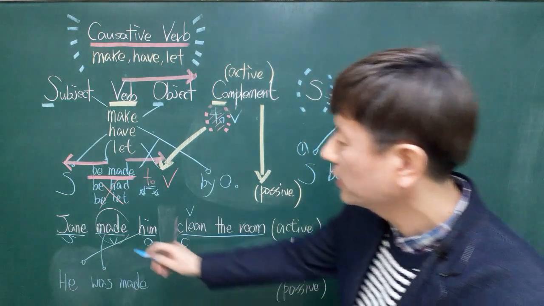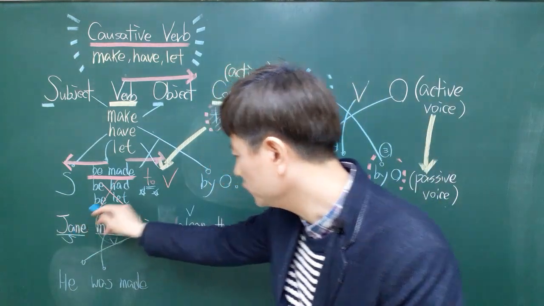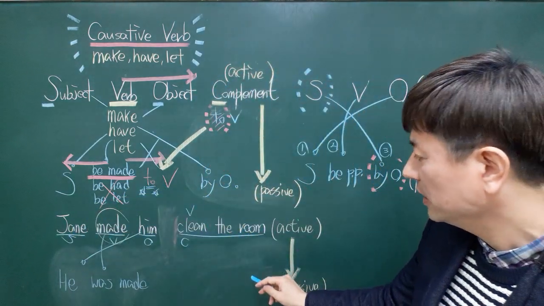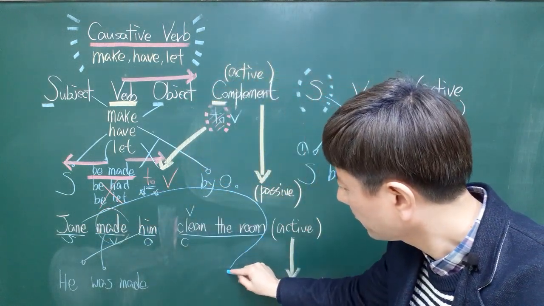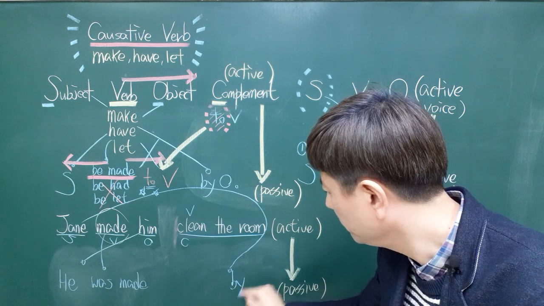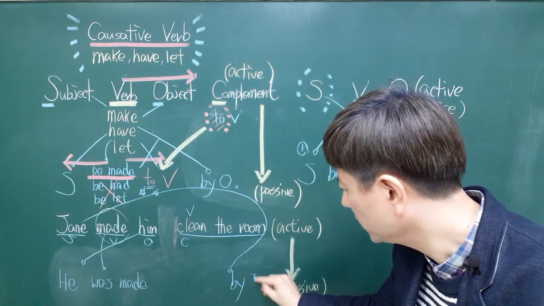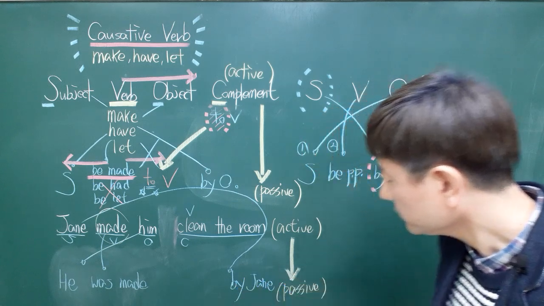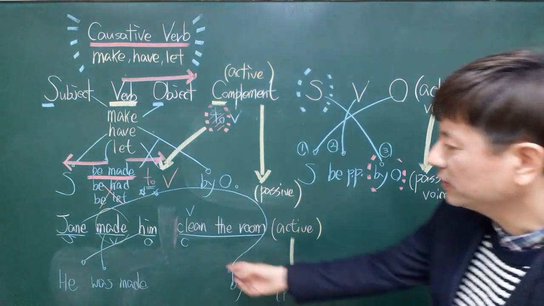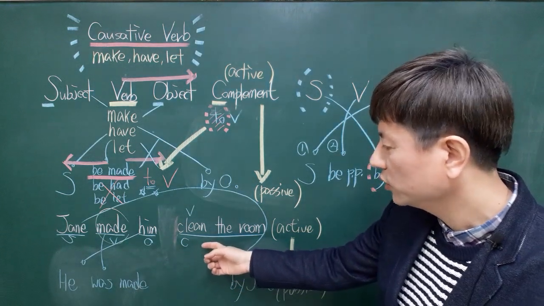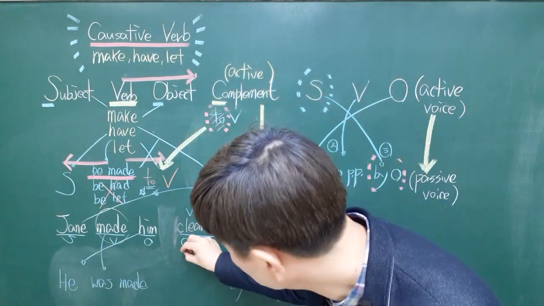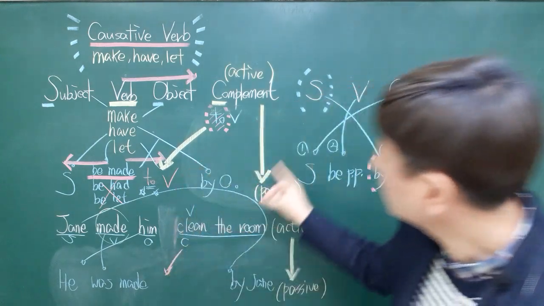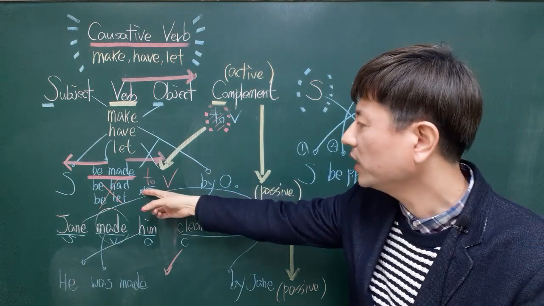And number three, the subject should be situated at the end of the sentence. So Jane, by Jane, like this. And what about this complement? You have to rewrite this complement following the verb, but as I said earlier, you have to revive to again.